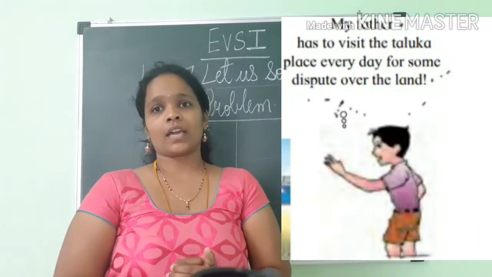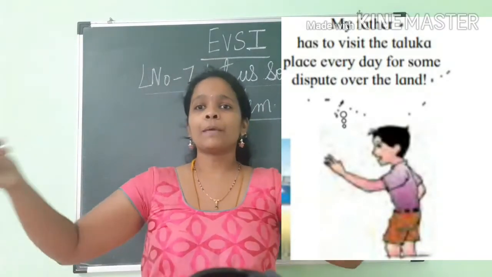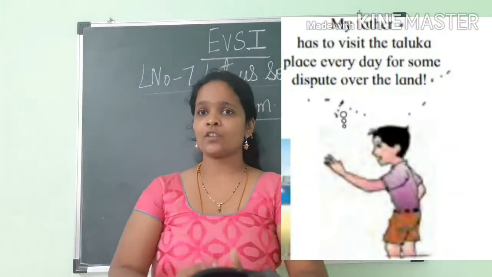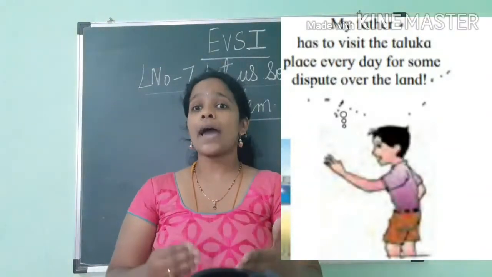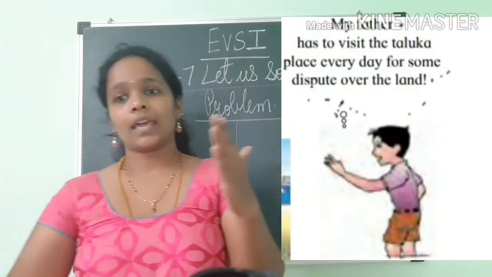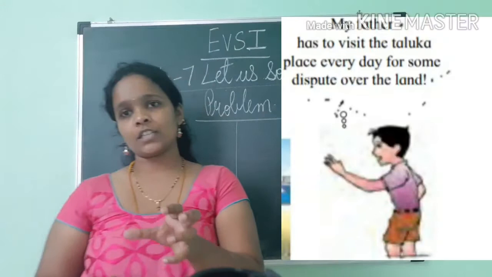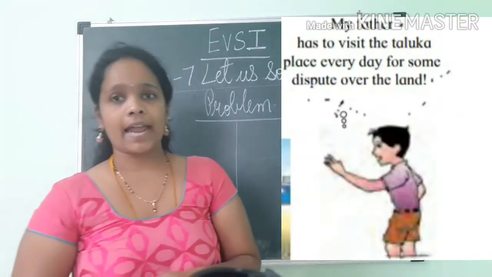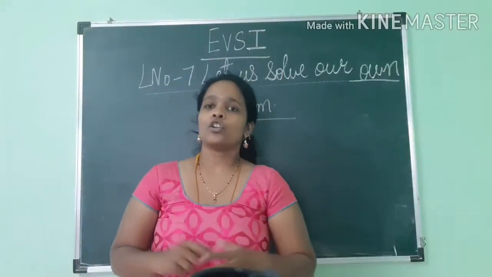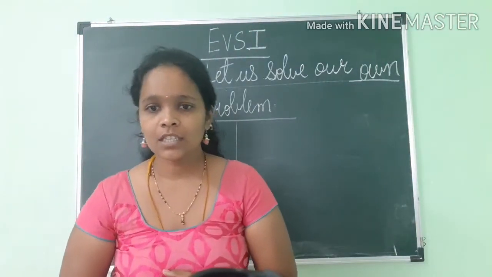He has to find some solution for solving the problem. It means all the people should come together and try to solve the problem of why the disputes are taking place in their area. Got it? Why are the disputes taking place for the sake of the land? So they should talk to each other, and then only the problem can be solved.